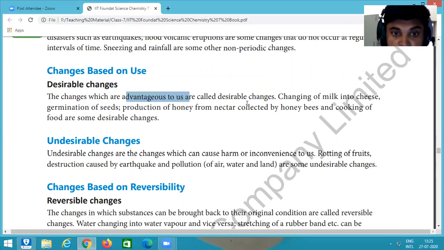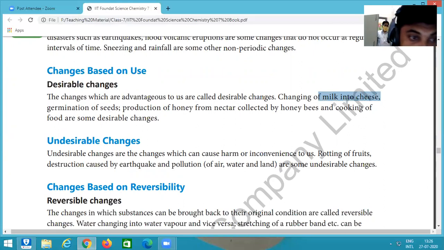For example, changing milk into cheese is beneficial and advantageous to us. So these types of changes we put in the examples of desirable changes. Some other examples we can take: production of honey from the nectar collected by honeybees. It is also an example of desirable changes.